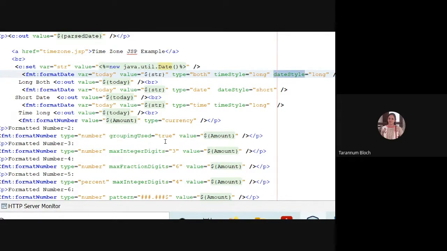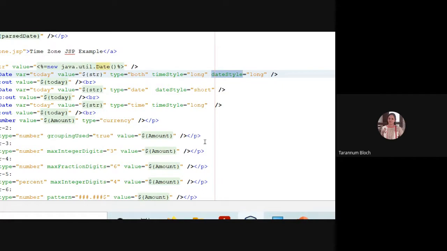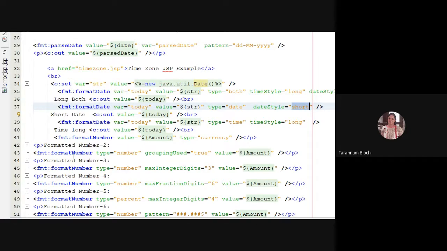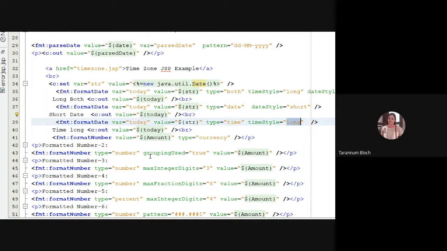When I say date style long, it will give me the long date style with the full month name, year in YYYY format, including the time zone, and date and time both, because we are using type both here. Similar way, date style could be short also, it could be medium also. And similar way, the time could be long or short. So if I run these 3 lines, it is giving me long type both, short date and long time. So you can see the outcome. This is long both, date and time, system date and time.